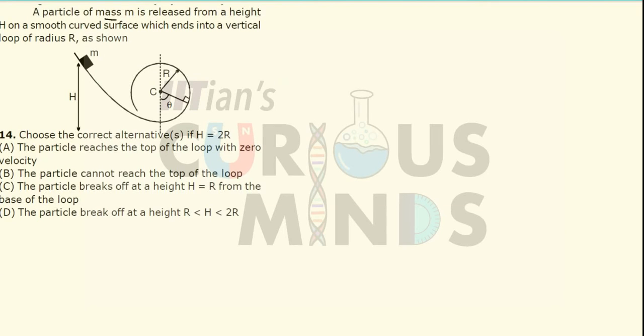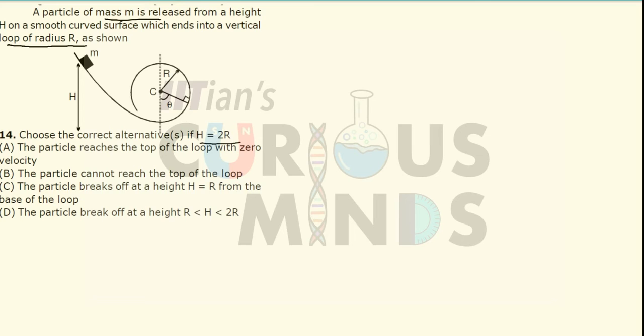A particle of mass m is released from a height h of a loop of radius r as shown. If h is equal to 2 times r, we have to select from the given options. Now first of all, when the particle is released from a certain height, it moves along the smooth vertical loop, it moves along the smooth plane.